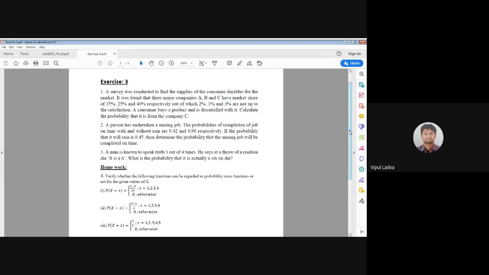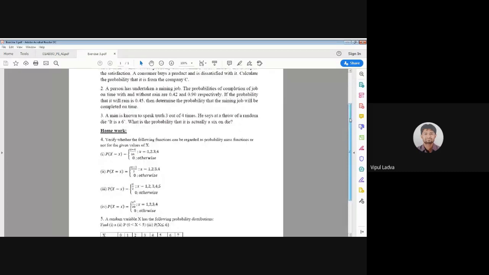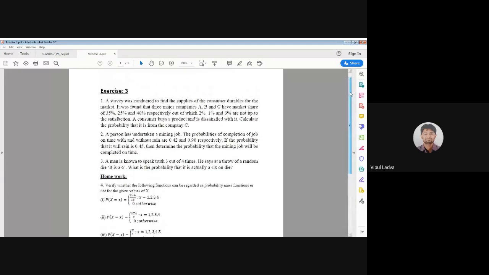Now visit your WhatsApp, one of the groups that is 3TP1 lab batch A. In that group, I have just shared the PDF, the same PDF which is right now on your screen in this particular meet. So in that particular exercise 3, I have questions 1, 2, 3, 4, 5. Okay, forget about the first 3 questions. First 3 questions will be your homework.